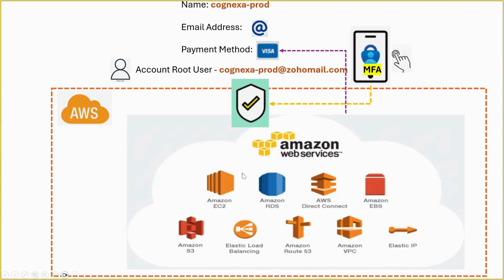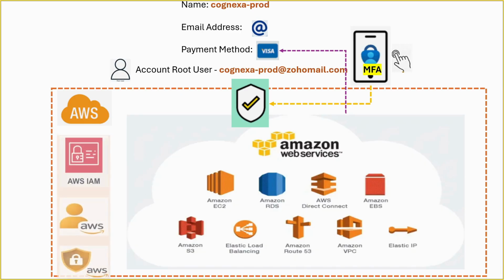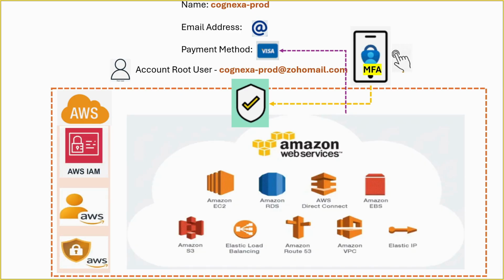Well, another way to improve security is by creating additional identities inside an AWS account that can be controlled and restricted as needed. This service is called IAM, which stands for Identity and Access Management. Using IAM, we can create and manage identities within an AWS account. We will explore IAM and IAM Identity Center in much greater detail in upcoming sessions, but for now, let's understand the basic concept.